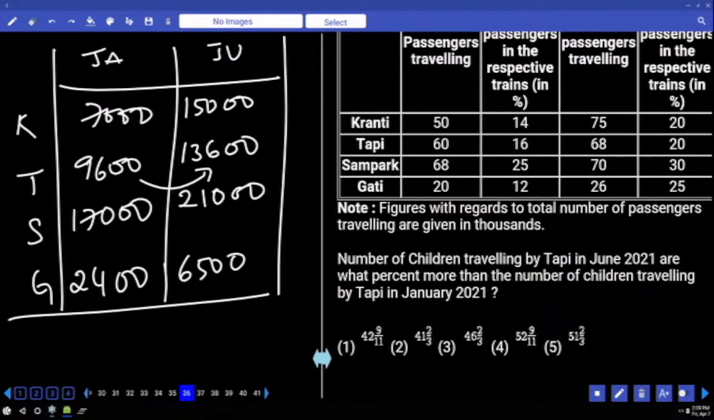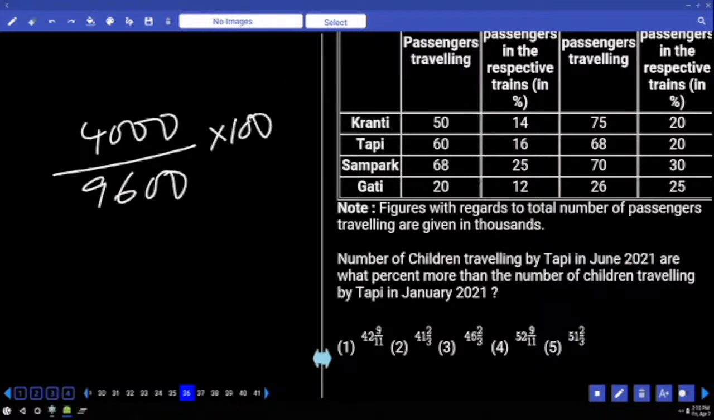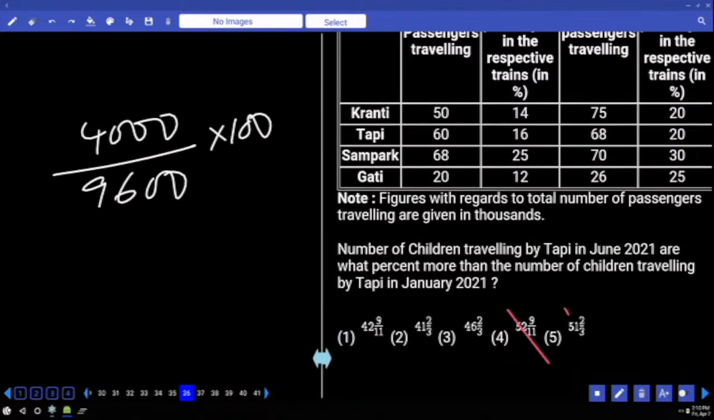13,600 is how much more than 9,600? 4,000 more upon 9,600, percentage into 100 only. What is 50% of the denominator? 4,800. The numerator is less than that, so the answer is less than 50. So these two options are eliminated.